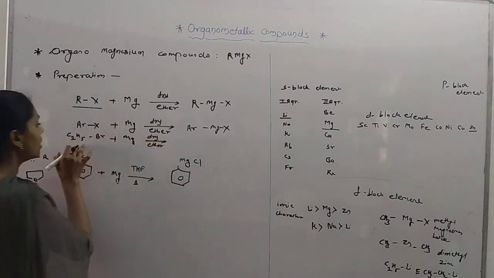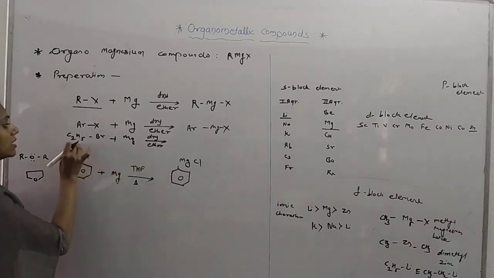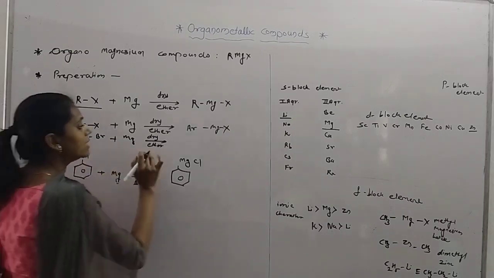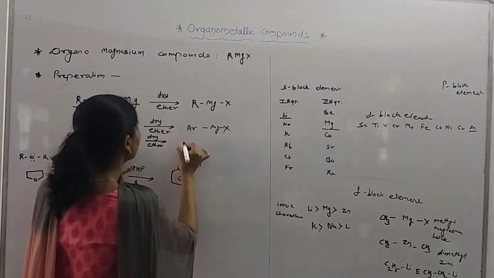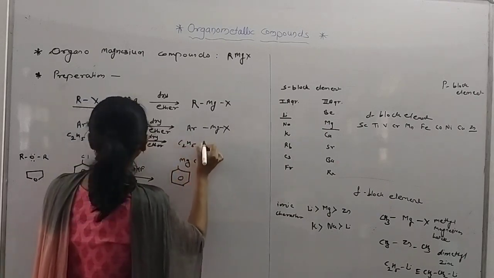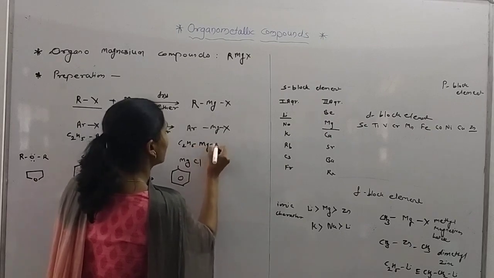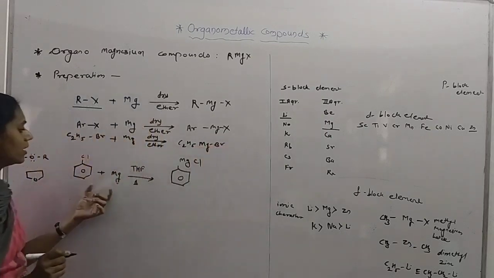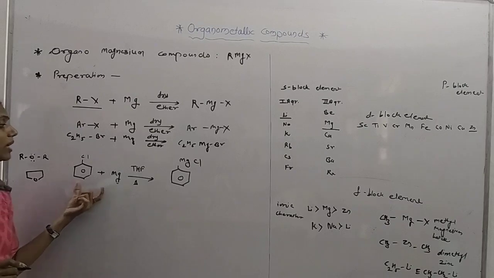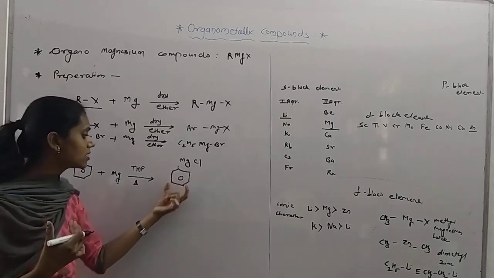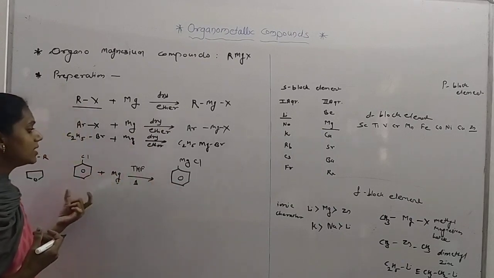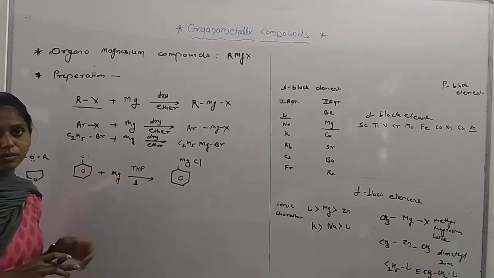Ethyl bromide is soluble in ether, and its Grignard reagent easily forms. Its name is ethyl magnesium bromide. But in this type of compound, the Grignard reagent does not form easily, so we have taken THF as a solvent.